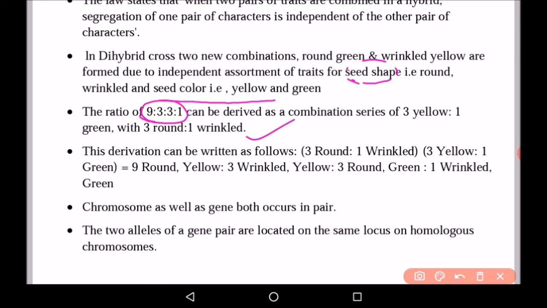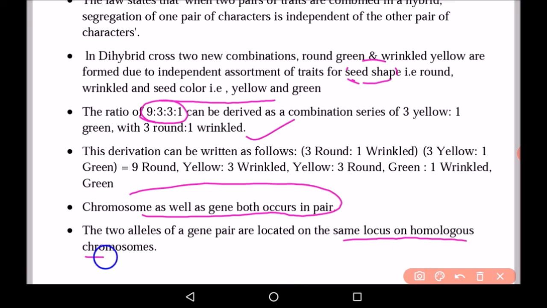So both chromosomes as well as genes occur in pairs. Now the two alleles of a gene pair which are located on the same locus are on what are known as homologous chromosomes.